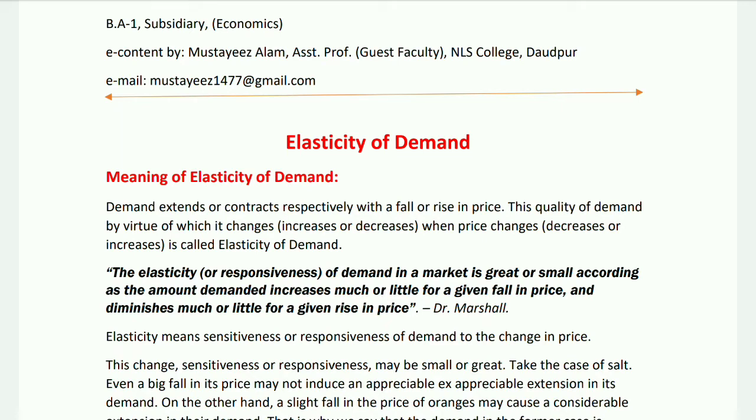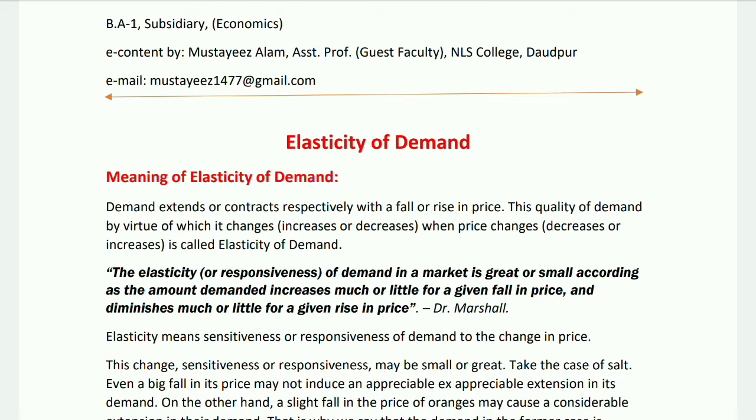Dr. Marshall has defined elasticity of demand in such a way. The elasticity or responsiveness of demand in a market is great or small according as the amount demanded increases much or little for a given fall in price and diminishes much or little for a given rise in price.